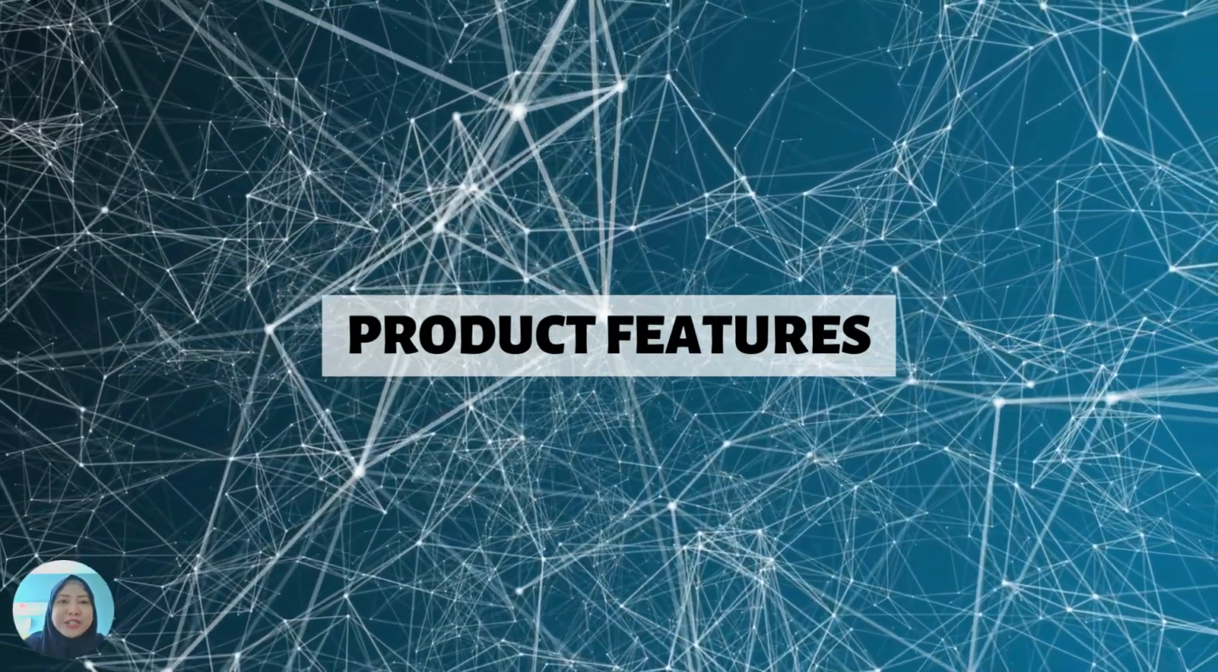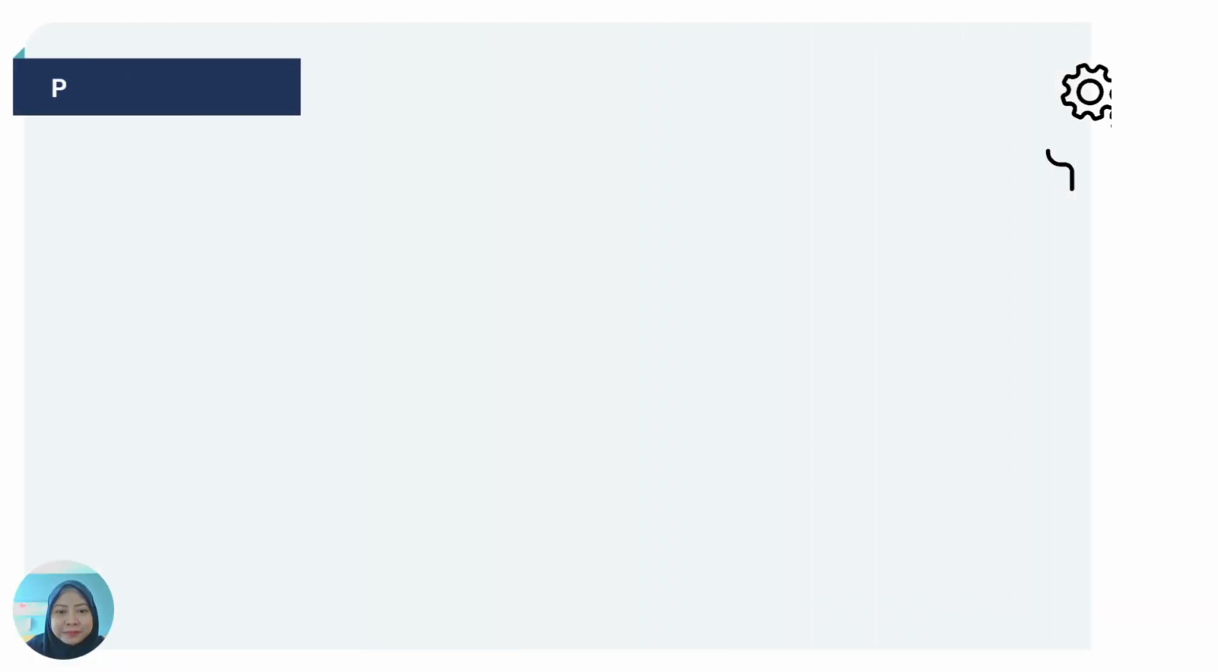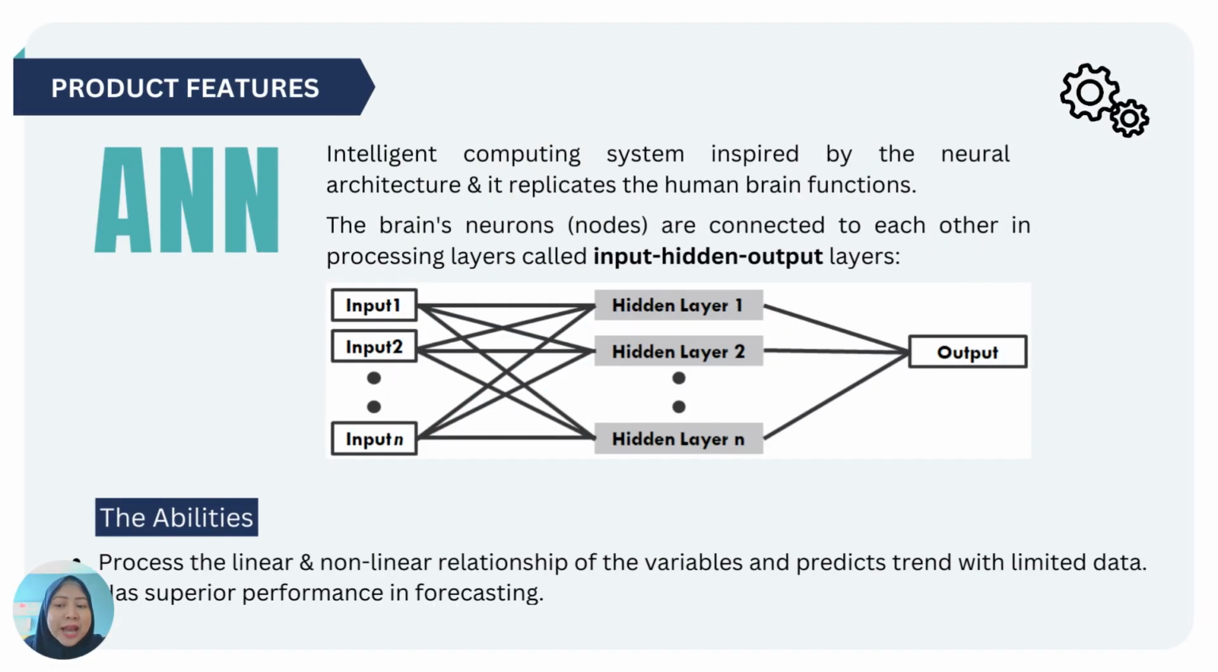The invention and its features. A model which has the potential to produce a highly accurate forecast for affordable housing demand is the Artificial Neural Network Model or ANN. The ANN is inspired by the neural architecture of the human brain by attempting to loosely simulate the functioning of the human brain.